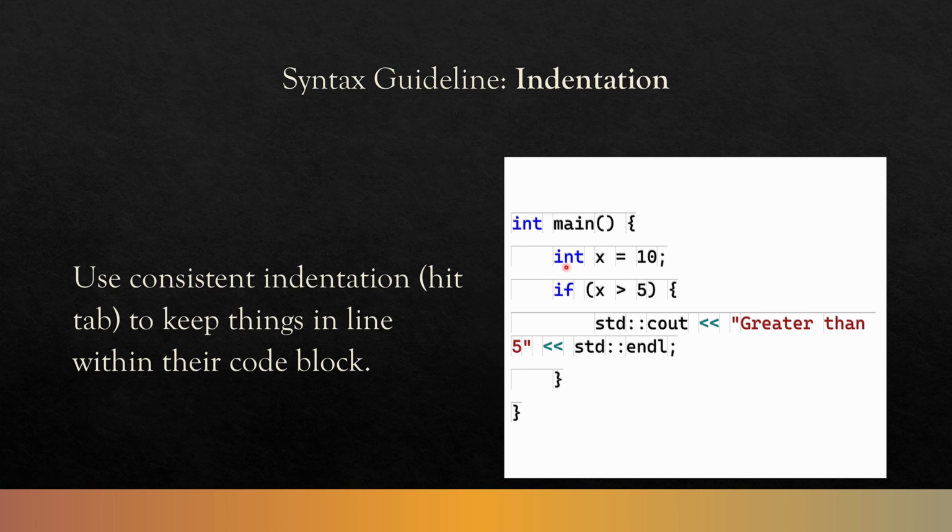We also know that this int main and this if statement is part of int main because it's tabbed over inside of it. And here we have the cout statement. We can tell that this is part of this if statement because it's tabbed over even more inside of it.